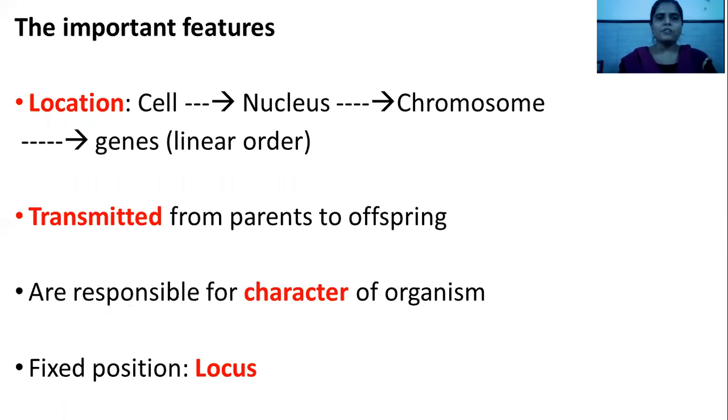Now, certain important features of gene. First of all, location of gene. In a eukaryotic cell, within the nucleus, chromosomes are present, and the chromosome is made up of DNA and protein. Within DNA, genes are linearly arranged. Genes are transmitted from parents to offspring, and that is why we call it hereditary material. They are responsible for the character of the organism. And the site at which the gene is present in DNA is called locus.